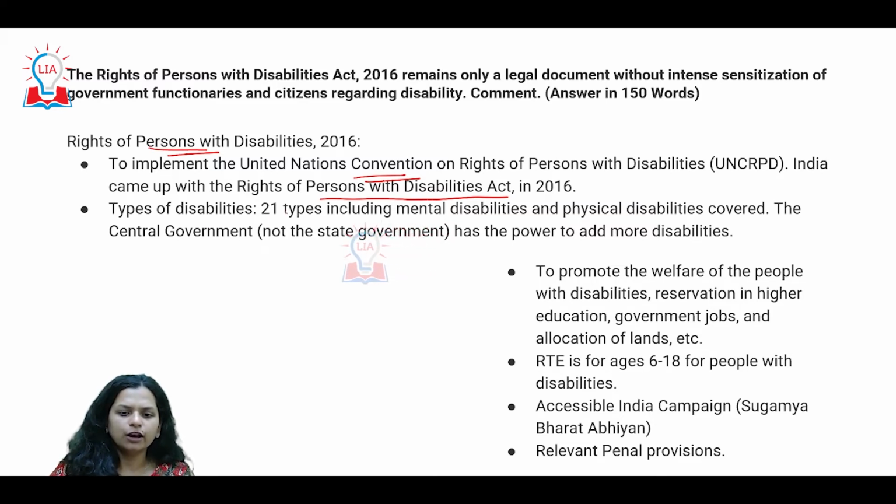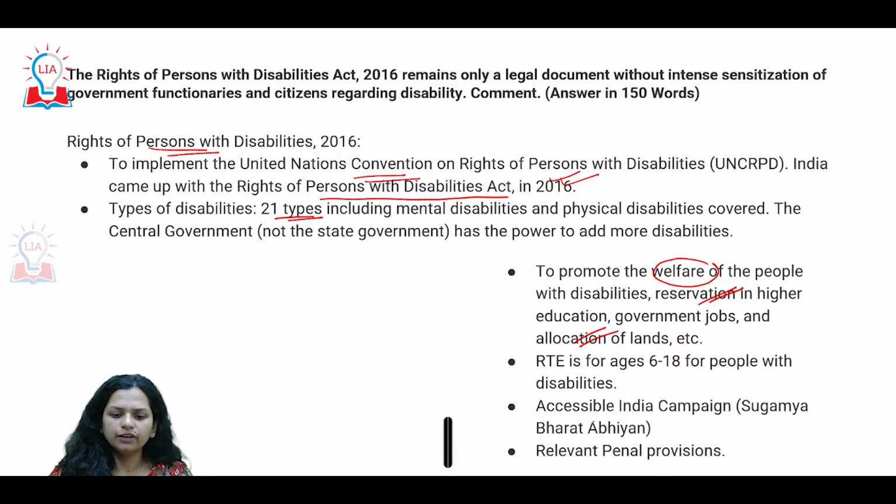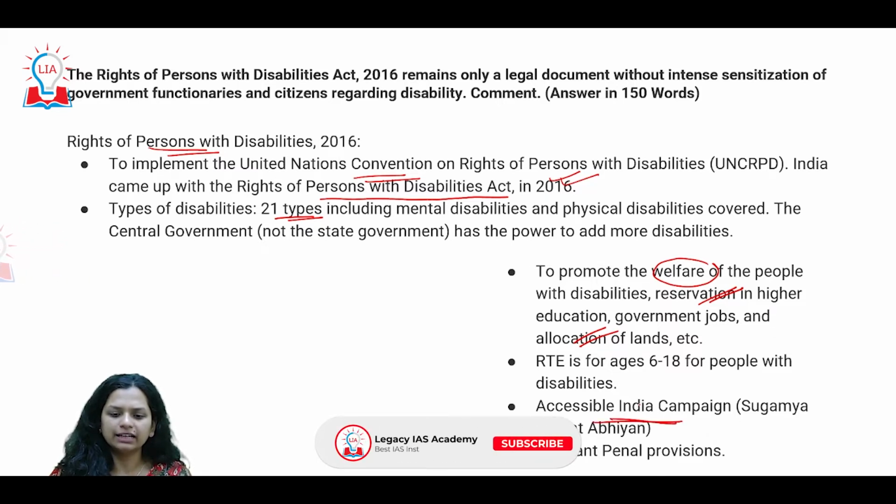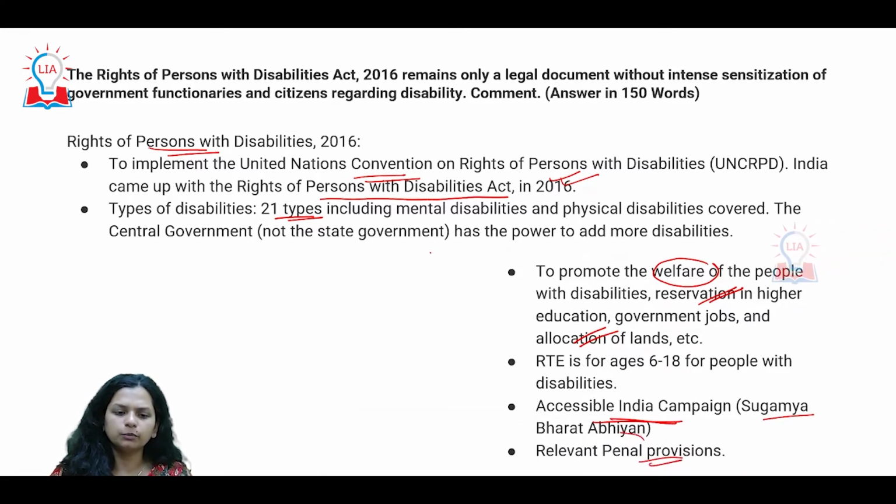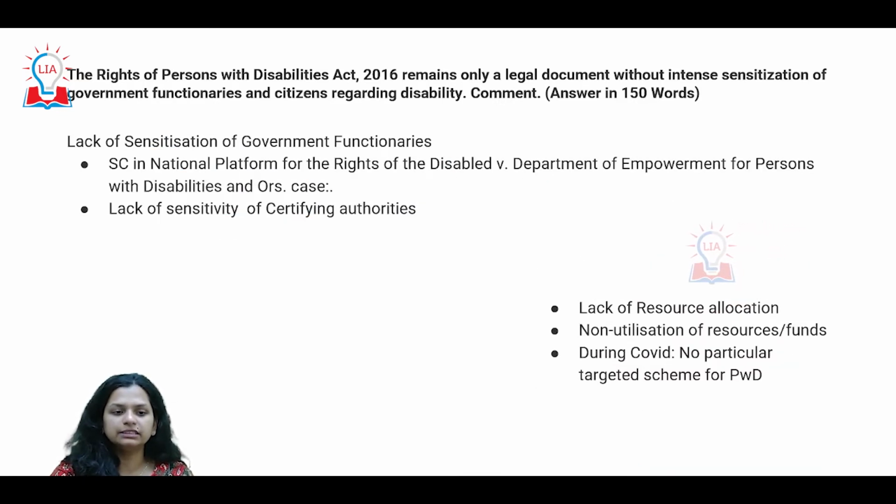All right, there are lots of disabilities which have been identified by the governments here, but the point as far as this particular act is concerned, we are trying to promote welfare of these people. We are trying to do that through reservations, through allocation of lands. We have come up with a lot of schemes like Accessible India scheme, Sugamya Bharat Abhiyan, and also some of the provisions which support and try to realize this or help the persons with these disabilities.